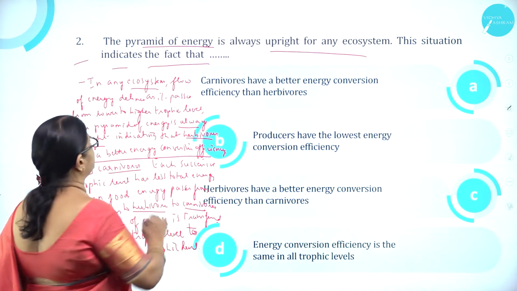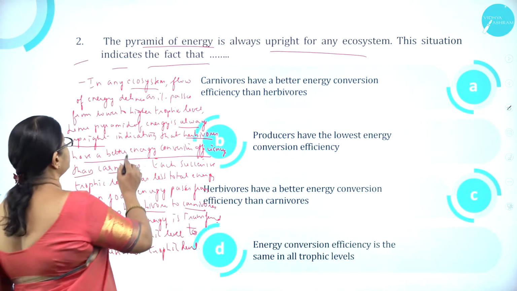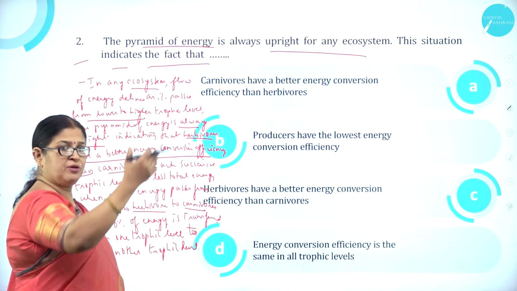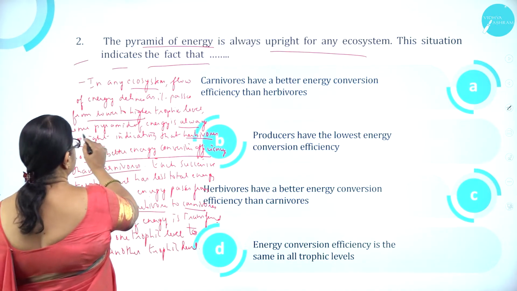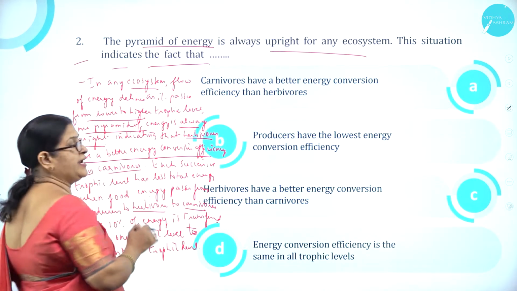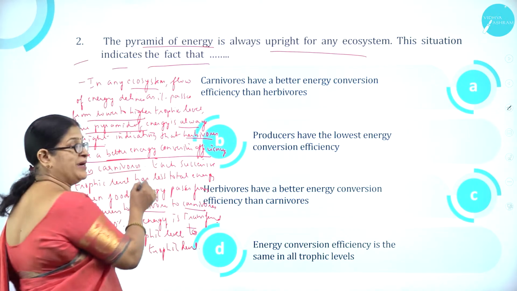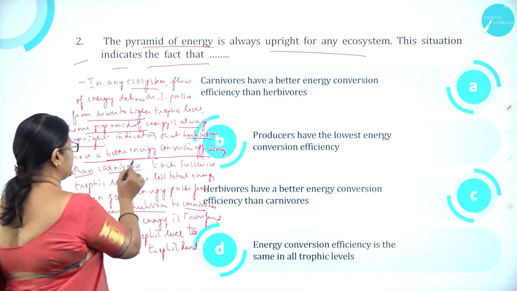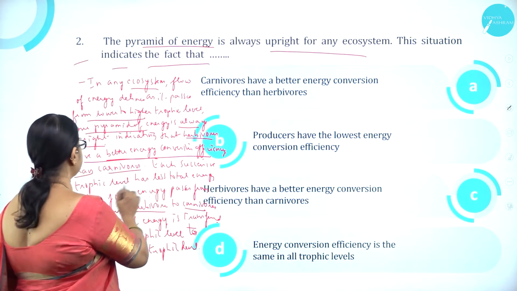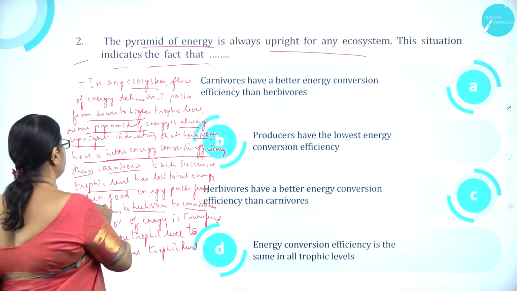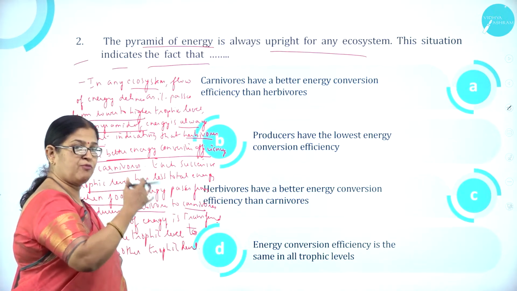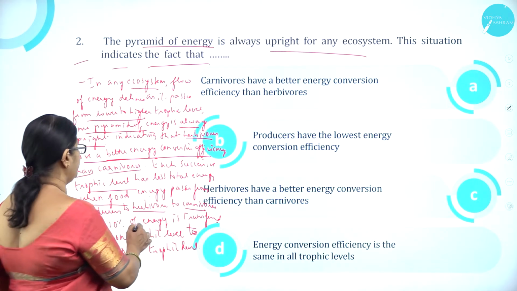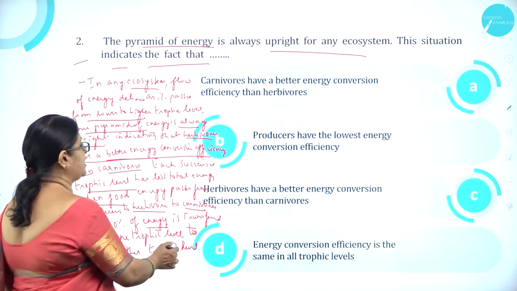So in any ecosystem, flow of energy declines as it passes from lower to higher trophic level. For example, from producers to tertiary consumers. Hence, pyramid of energy is always upright, indicating that herbivores have a better energy conversion. So herbivores have a better energy conversion efficiency than carnivores is the right answer. Each successive trophic level has less total energy. As we know, when food energy passes from one trophic level to another trophic level, the same amount of energy is not transferred. Only 10% of energy is transferred from one trophic level to another trophic level.